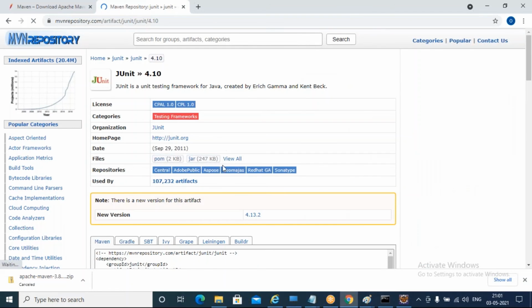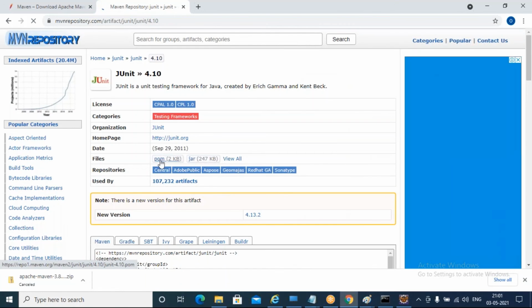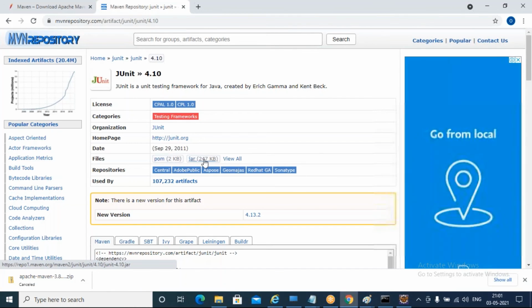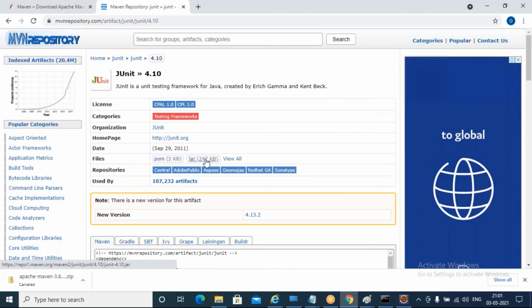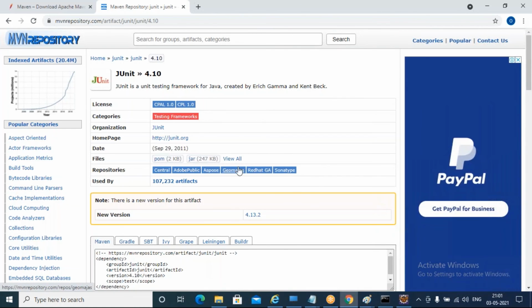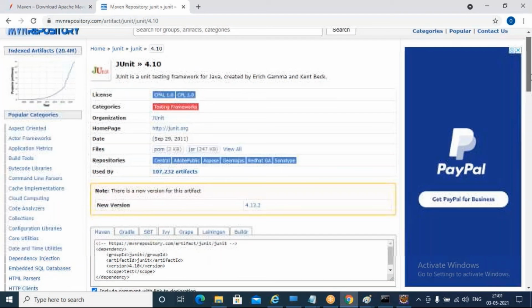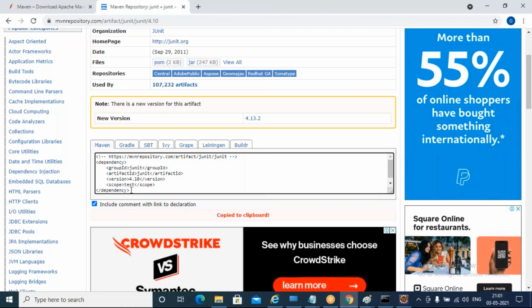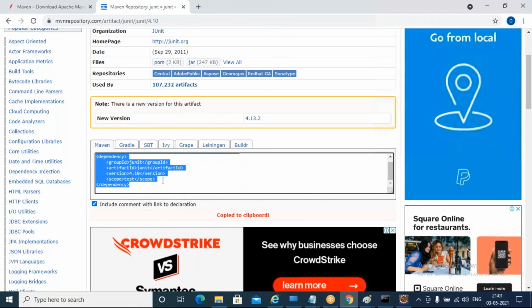If you click on this, it gives you the pom.xml, pom file or jar file. You can download it in jar file format also, or you can simply copy this dependency below what you are seeing. Okay, copy the dependency.